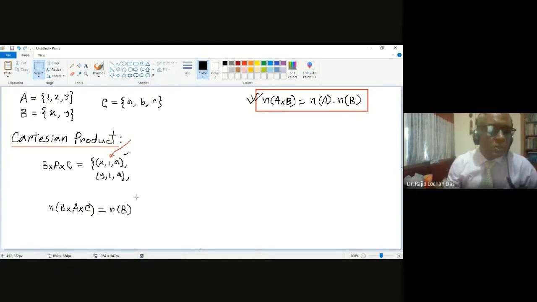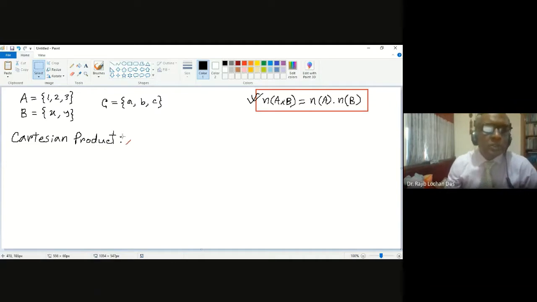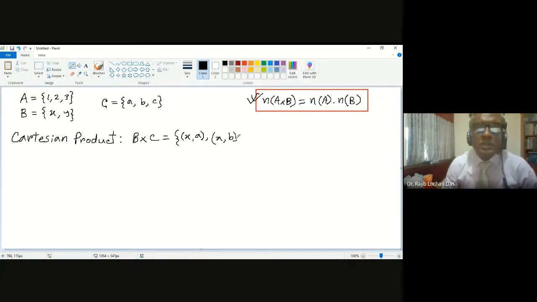Let us take the Cartesian product B cross C. The elements will be xa, xb, xc, and then ya, yb, yc.